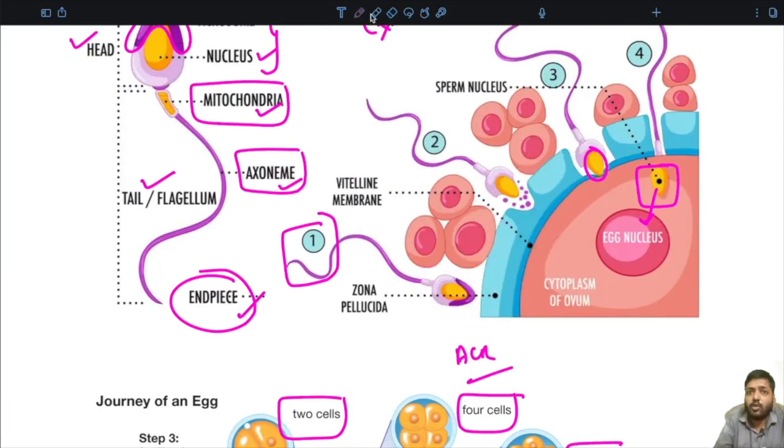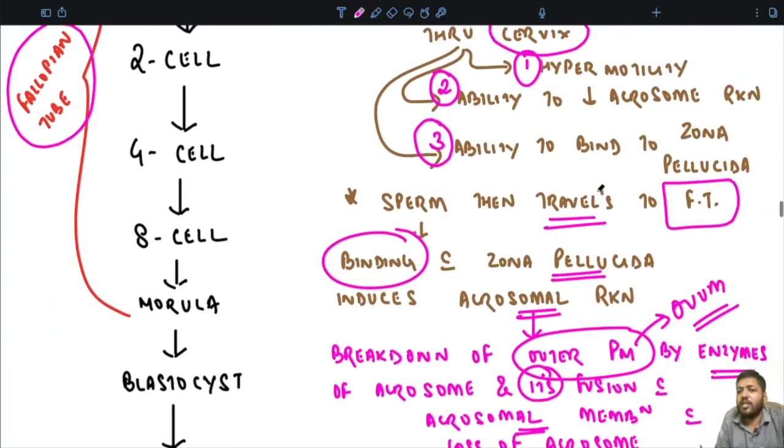As we have already shown here, all the acrosomal enzymes have been released, and the acrosomal membrane and the outer plasma membrane of the egg have completely fused. There is a complete dissolution of the zona pellucida with the help of these hydrolytic enzymes, and the sperm nucleus then penetrates inside and fertilizes the egg, as we can appreciate here.